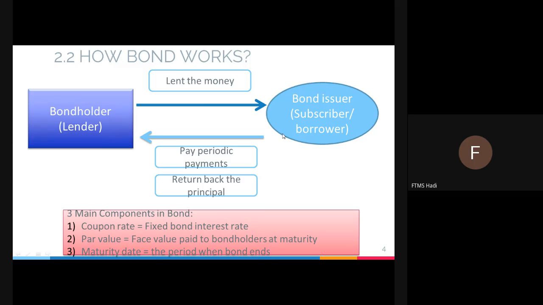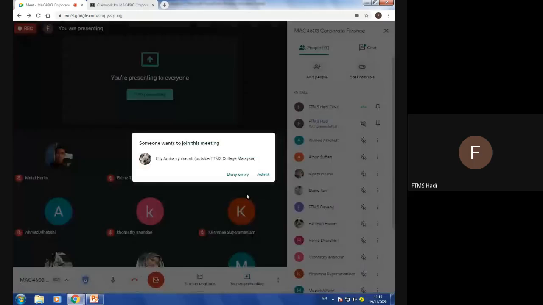How do they pay? In terms of periodic payments, that means installments, and return back the principal, which is the original amount of money. Remember, the lender will become a winner in this one, because the lender will receive interest and the borrower will pay interest. I repeat again, because the borrower borrows money from another company, in this case the government, the borrower has to pay the interest, and the lender will receive interest.